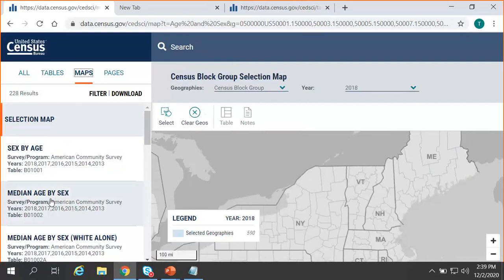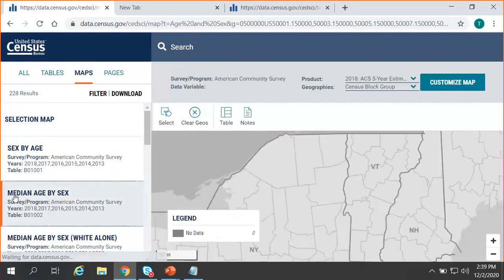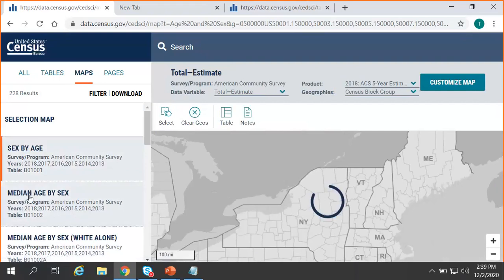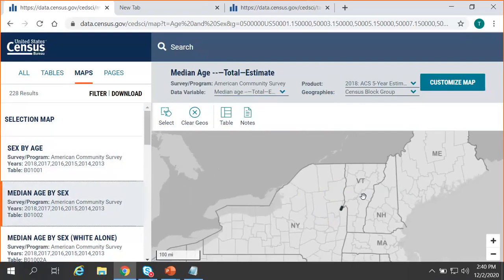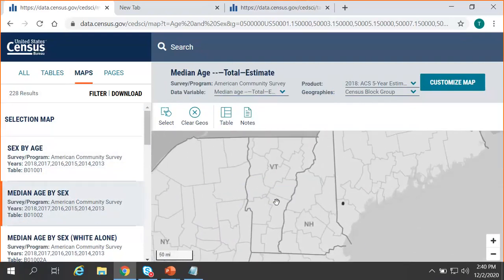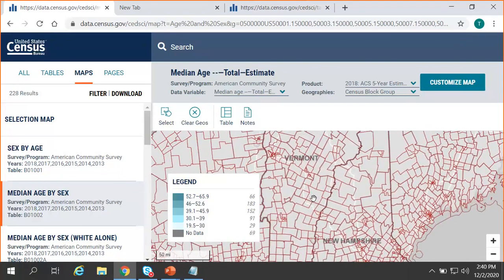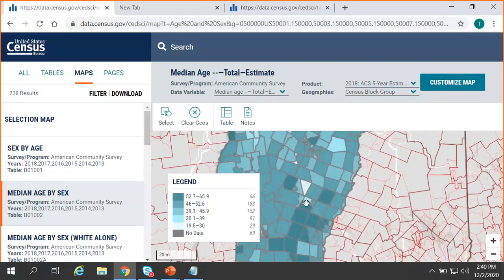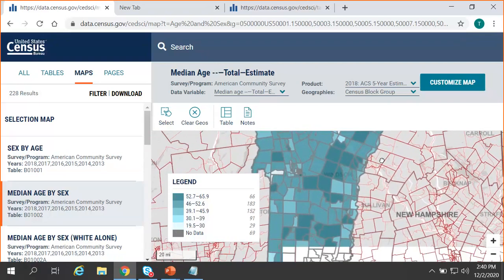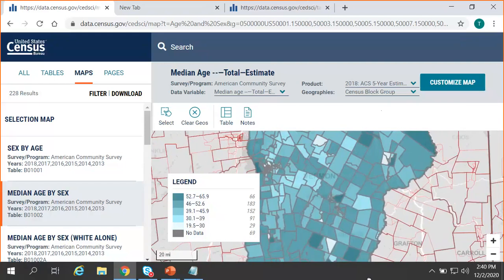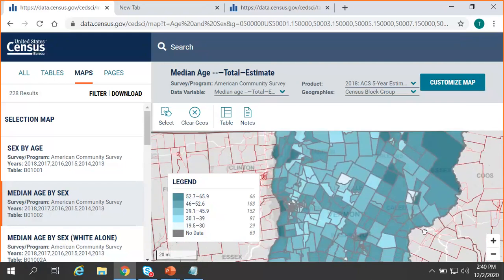You'll also want to be sure to click on the table title that contains the data value you want to map out. Here we click on median age by sex. And now it's pulling from the API and trying to create this map in real time. So we'll give it a moment to pull the data. That was what that loading indicator was. And you do have to zoom in a bit in order for the map to populate for certain smaller geographic layers. So now that we've zoomed in, we can see on our map for Vermont, data for median age for all the different block groups.